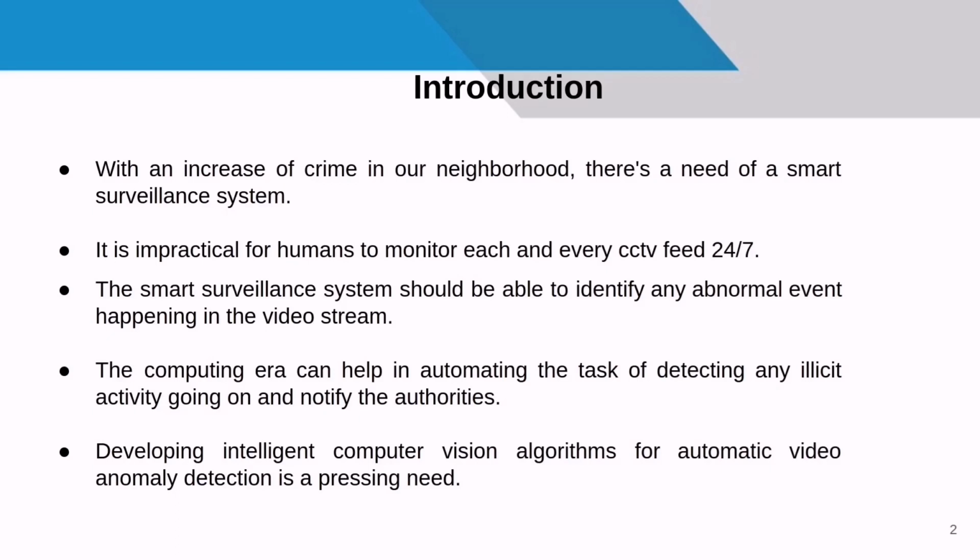Crimes are increasing day by day and with different levels of intensity. With an increase in crime in our neighborhood, there is a need for a smart surveillance system. One critical task in video surveillance is detecting anomalous events such as traffic accidents, crimes, or illegal activities. It is impractical for humans to monitor each and every CCTV feed 24 by 7.